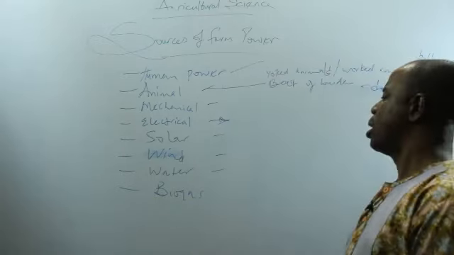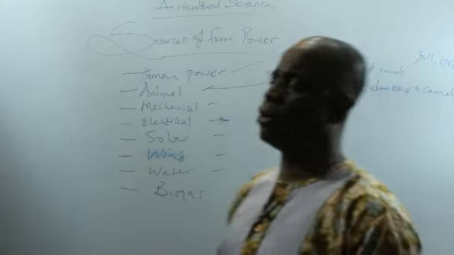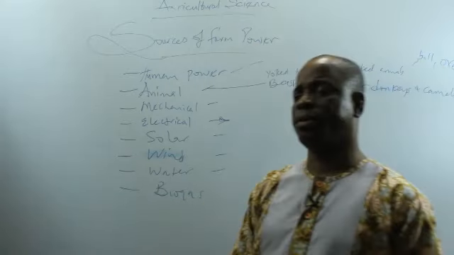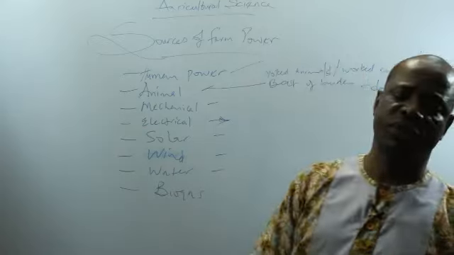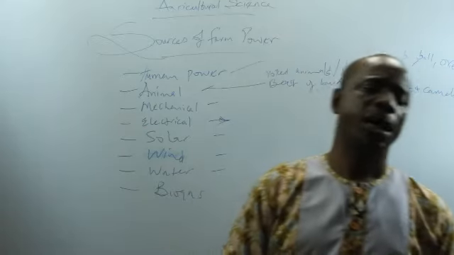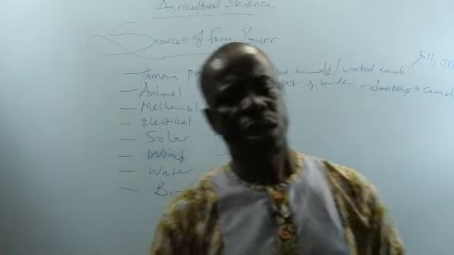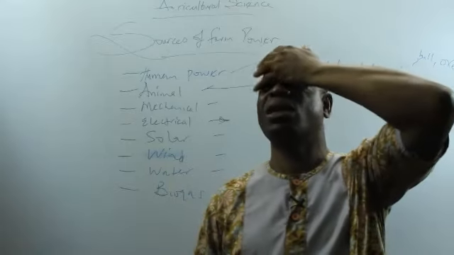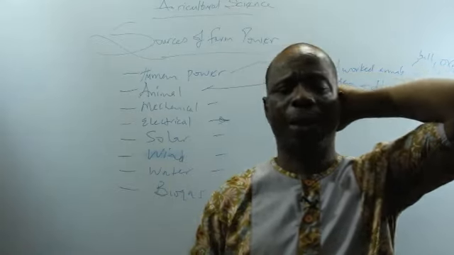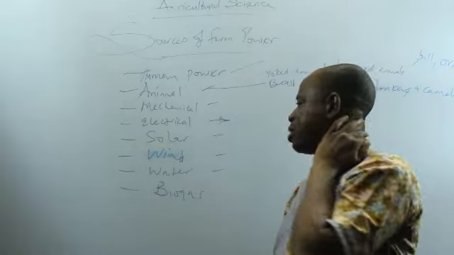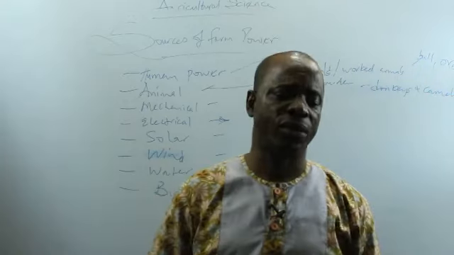Next is solar power. Solar power is energy from the sun, which the crops need for photosynthesis. But man can also use it for drying farm produce. And then it can be converted to electrical power through the use of solar panels. It has advantages. Number one, solar power is supplied free of charge.